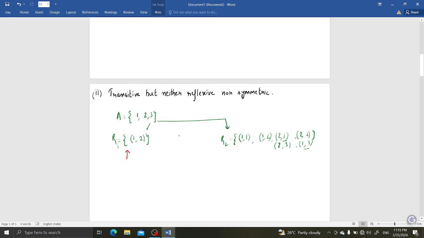Okay, many relations actually we can make. But they ask only one example, so that's why I give one. You can take that one or that one, it's your choice.